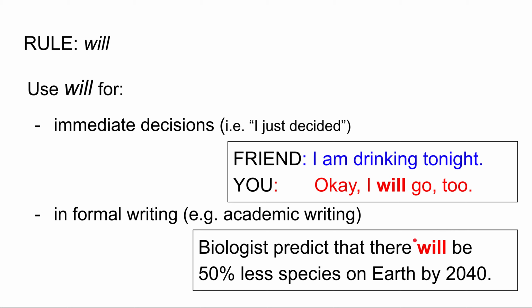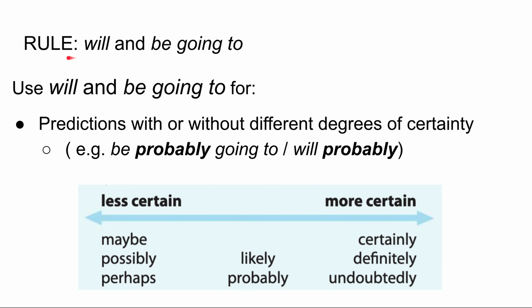In informal writing, we use be going to mostly when speaking. Let's look at one of the overlaps for will and be going to. We use will and be going to for predictions with or without different degrees of certainty. Okay, so if I'm making a prediction, I can use will or be going to.